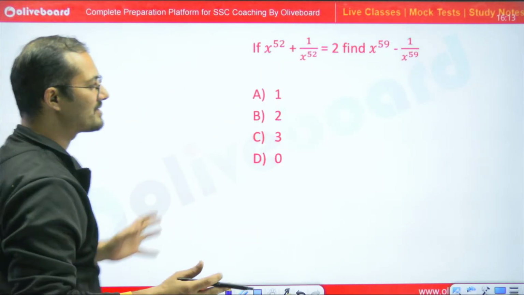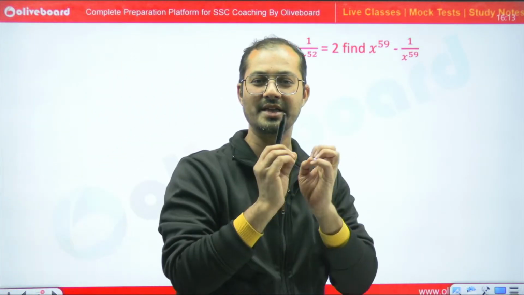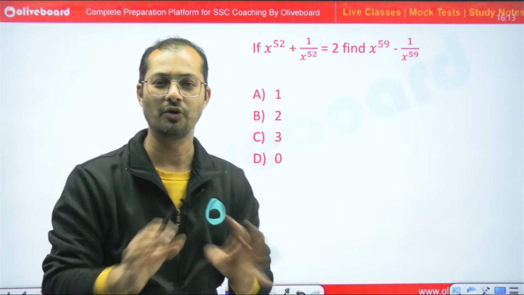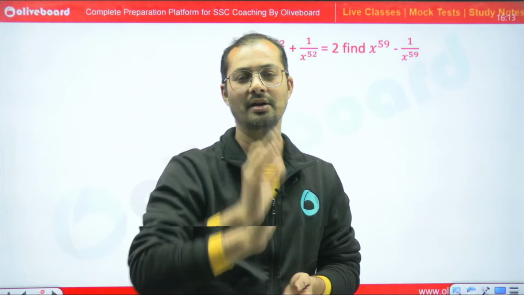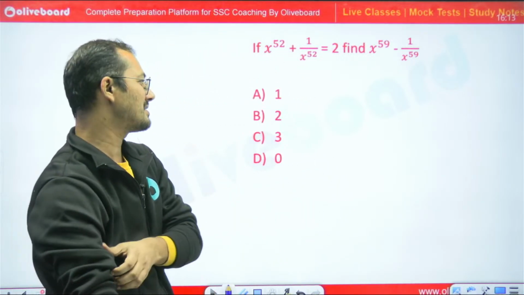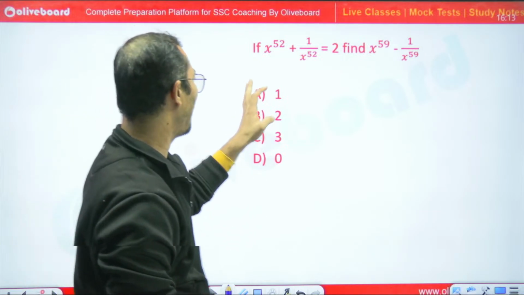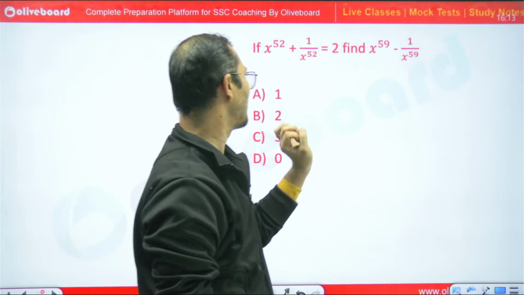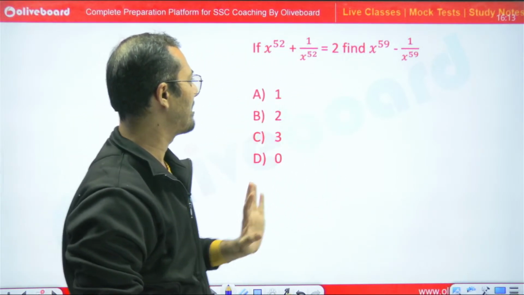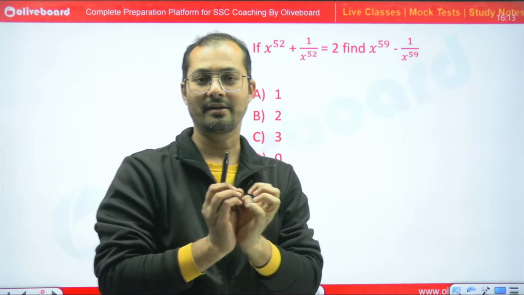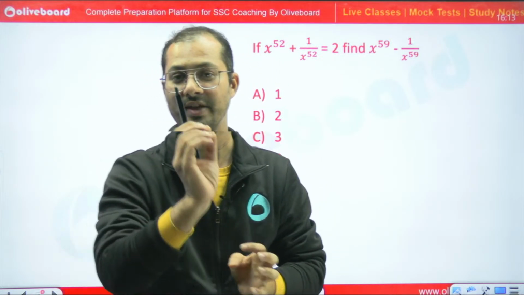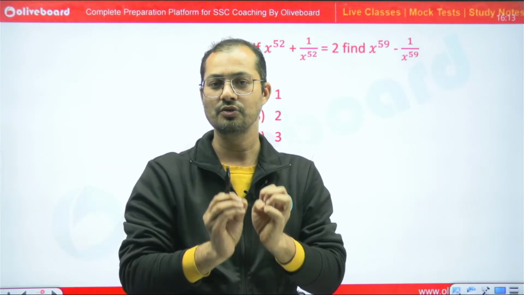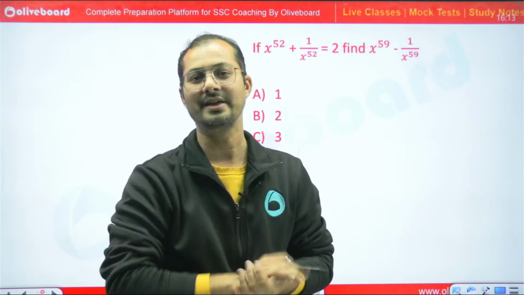You will see the miracles. We will do each and every question without formula, just by using the value putting approach, right? So this is a very good approach. See, x to the power 52 plus 1 upon x to the power 52. Here one variable, one equation. So we can assume any value which is going to satisfy the equation, right?